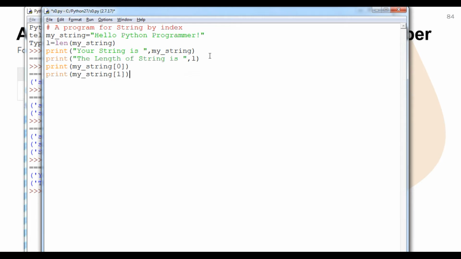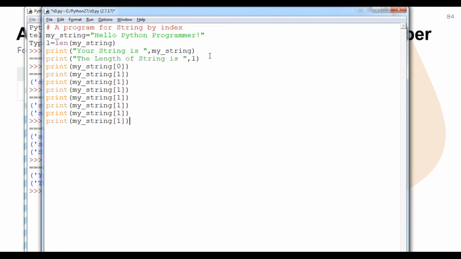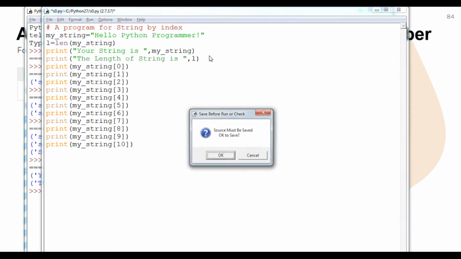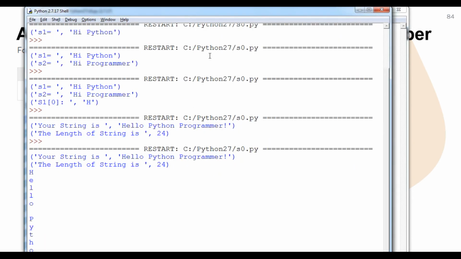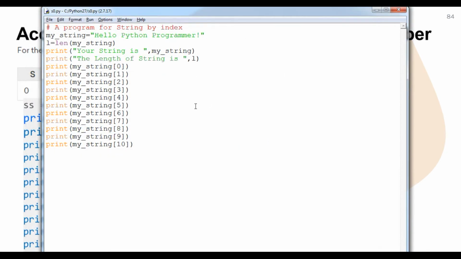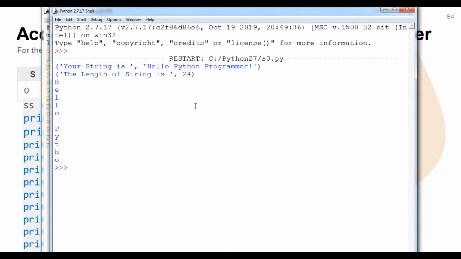So I will do one thing, student. I will copy this and paste it one by one, and I will continue the numbers. Here will be 3, 4, 5, 6, 7, 8, 9, 10. Okay, student, now we are going to run it. I will close this first and run it again. So now you can see that it prints hello Python.